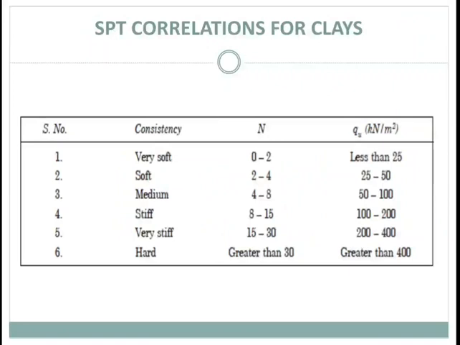This is the SPT relationship for clay. The consistency and unconfined compressive strength of the cohesive soil can be approximately determined from the standard penetration value N. The correlation for clay is rather unreliable. In this table you can see as the N value increases, the unconfined compressive strength also increases.